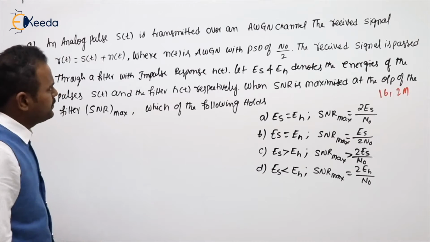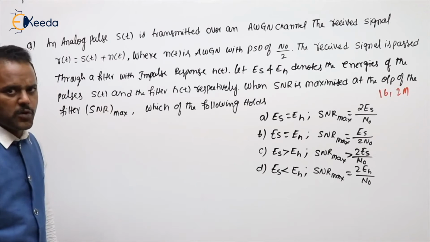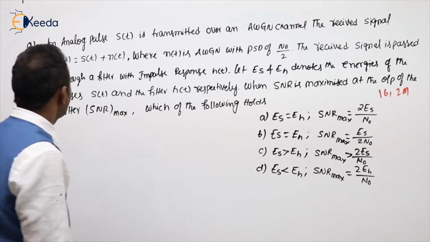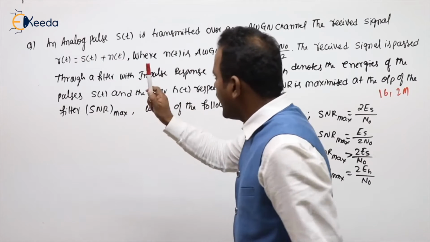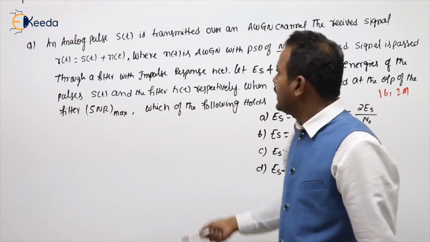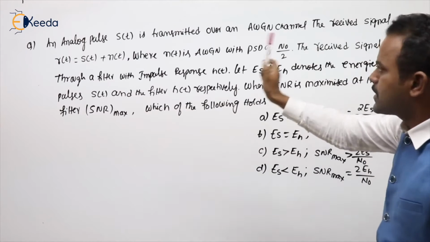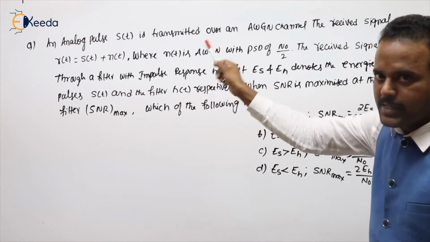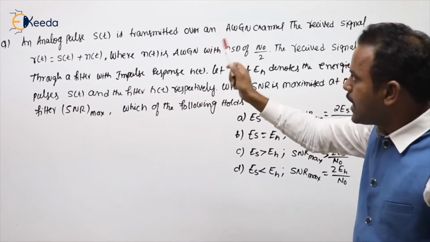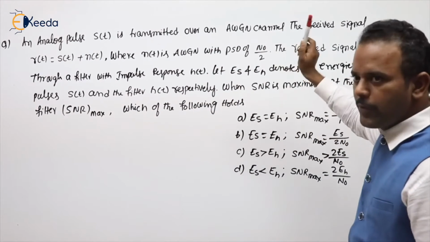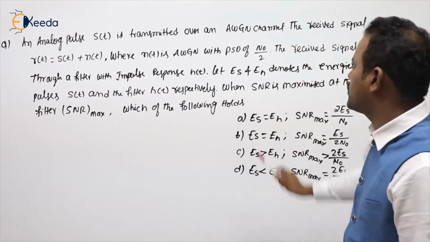See the next problem. This is asking the 2016 GATE for 2 marks on the matched filter. So what is the given problem? An analog pulse S of t is transmitted over an AWGN channel. The received signal R of t equals S of t plus N of t, where N of t is additive white Gaussian noise with a power spectral density of N0 by 2.